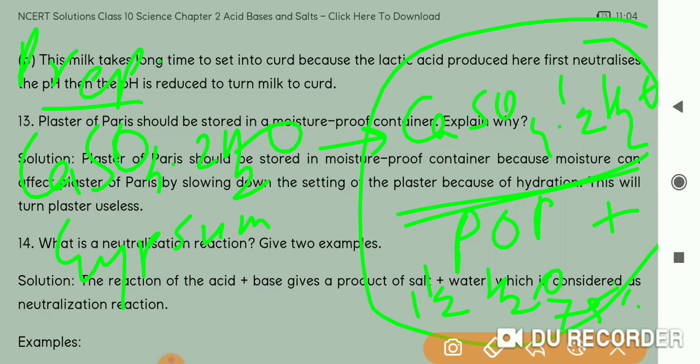So when this again gains 1.5 H2O, when we mix it in water, it gains these 1.5 H2O molecules and sets hard. But that's when we require it. But if it is in the godown, and in the godown only the moisture is there and that moisture is absorbed by the POP, then it will become useless and we can't use it.